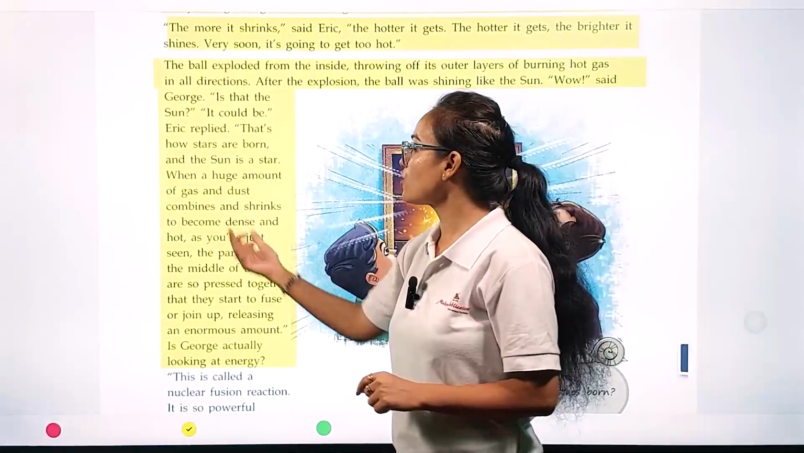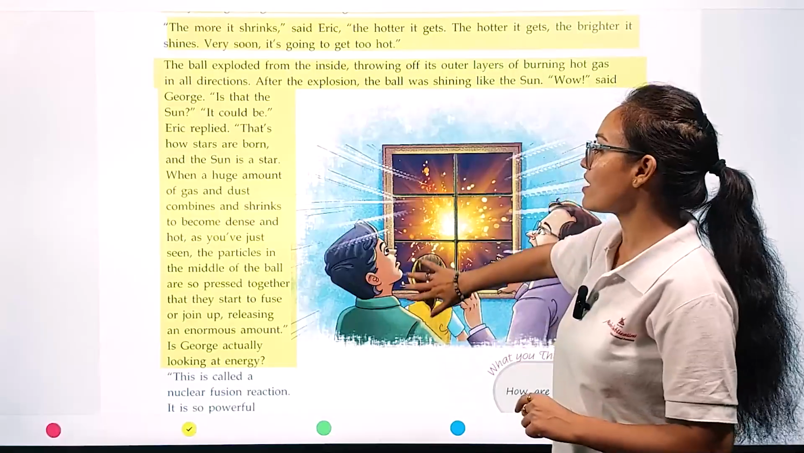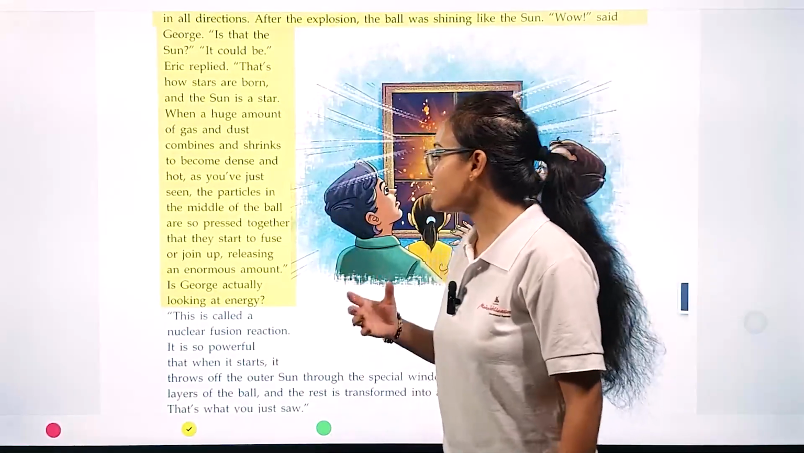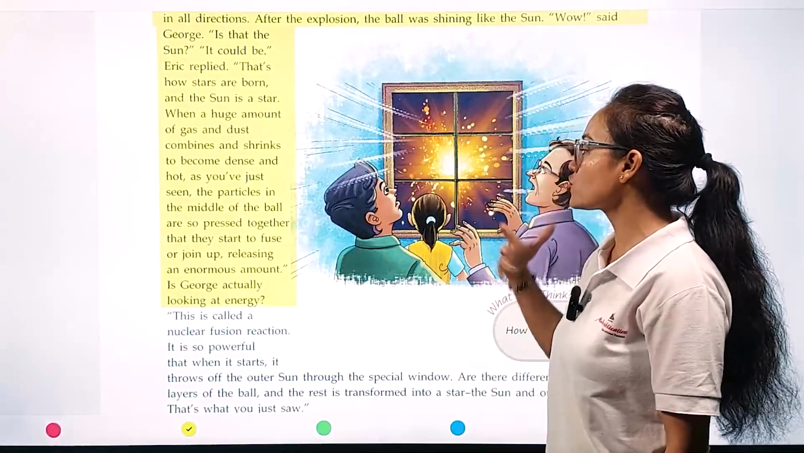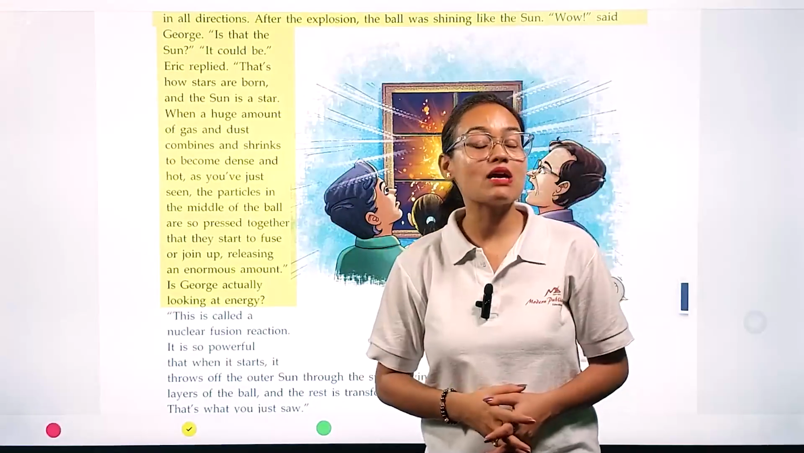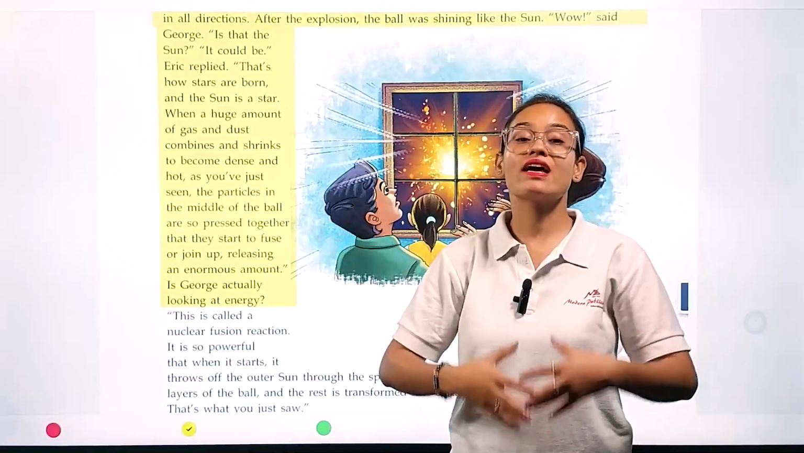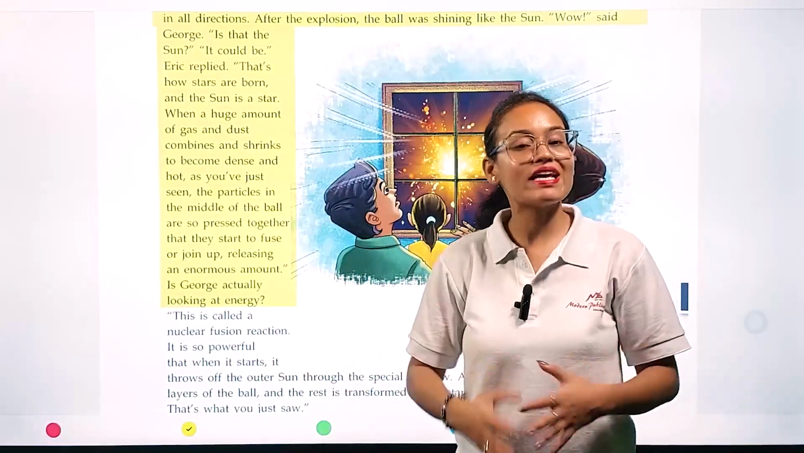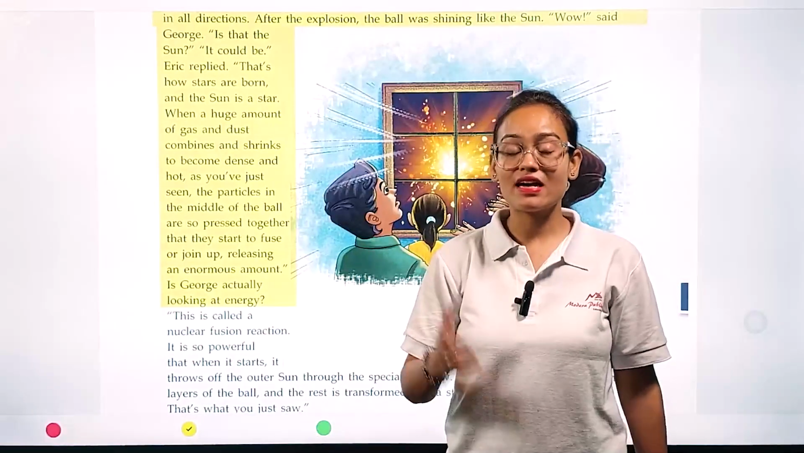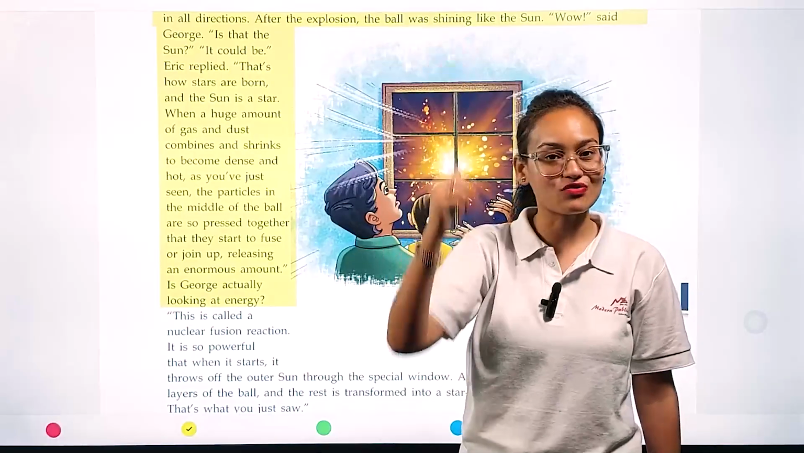When a huge amount of gas and dust combines and shrinks to become dense and hot, as you have just seen, the particles in the middle of the ball are so pressed together that they start to fuse or join up, releasing an enormous amount of energy. Okay, so George is saying that when these balls start shrinking, the more heat they are going to release. And when they explode, they convert themselves into a star. And the example and the result you can see in front of your own eyes is the sun.